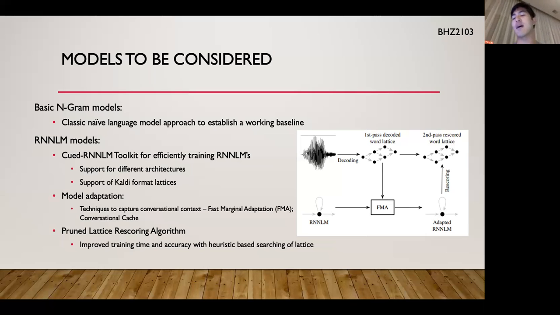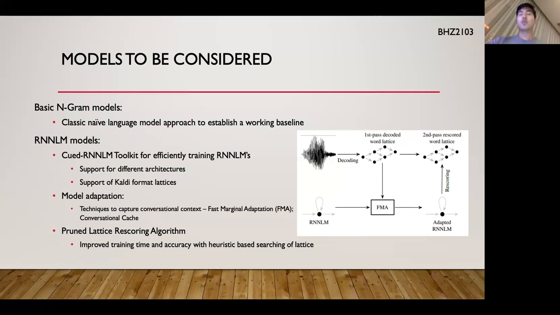If you look at this diagram on the right, basically how all of these models effectively work is there's a first pass decoded lattice structure that's built from the immediate speech to text decoding, right? And then after the application of a neural model, right, that's where your rescored lattice happens, right? But obviously this search space of path dependent lattices is absolutely massive, right? Because every word can theoretically go to every other word.